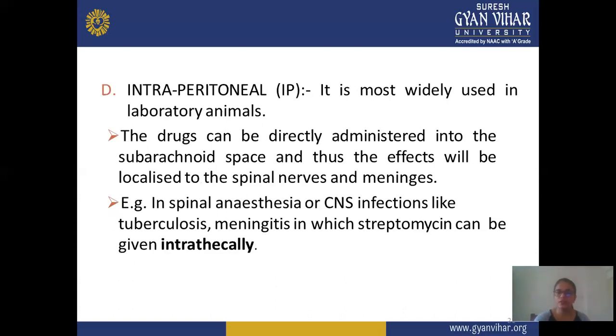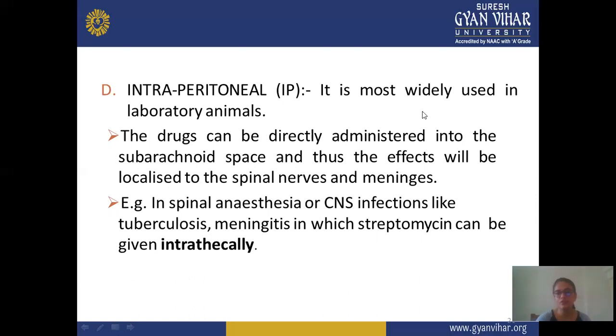Next is intraperitoneal. The intraperitoneal route is most commonly and widely used for laboratory animals. This route is rarely used for human beings, but is mainly for experimental purposes or for laboratory animals for certain testing. And the drug can be directly administered into the subarachnoid space, and thus the effect will be localized to the spinal nerves and meninges. When you administer a drug by this route, it shows a direct effect on the subarachnoid space, between the localized spinal nerves and meninges.